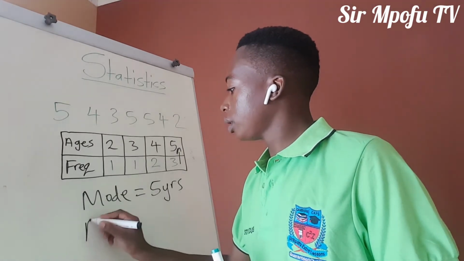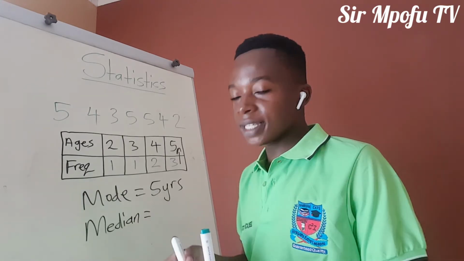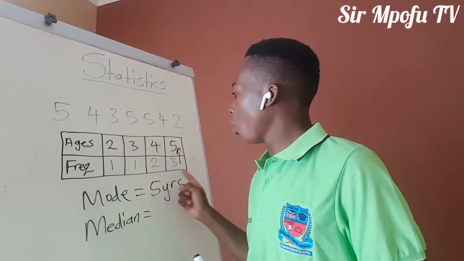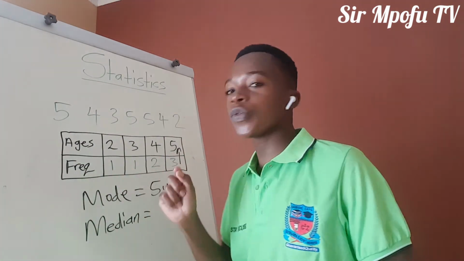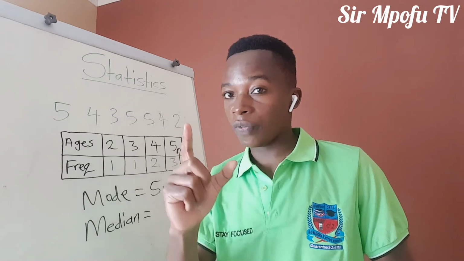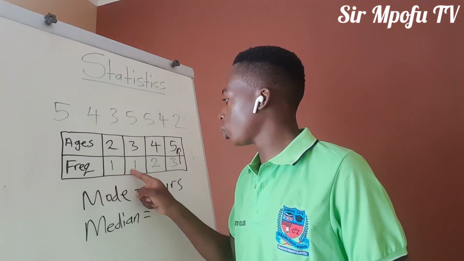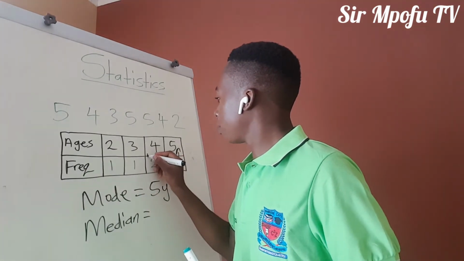Then, median. Now, median, you just find from the middle term as I told you. So, what is half of 7? Half of 7 is 3.5. So you're going to count starting from this side, 1, 2. You have 3.5 here. So you indicate by the arrow.